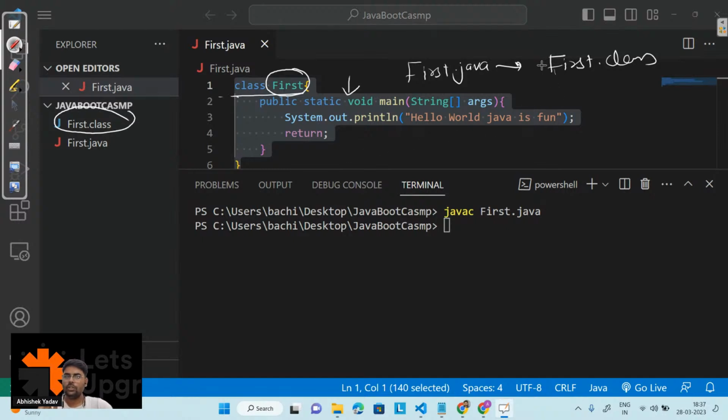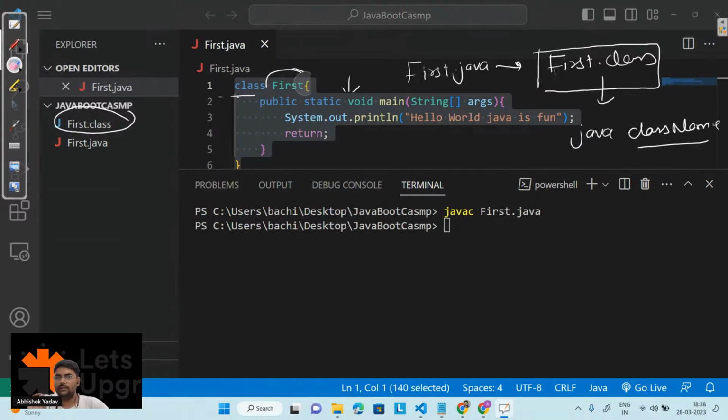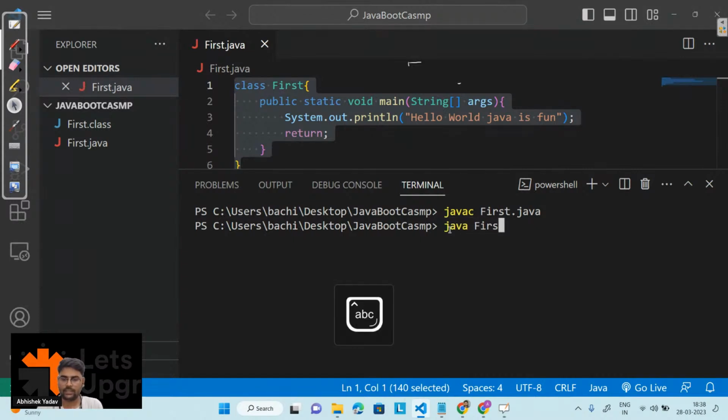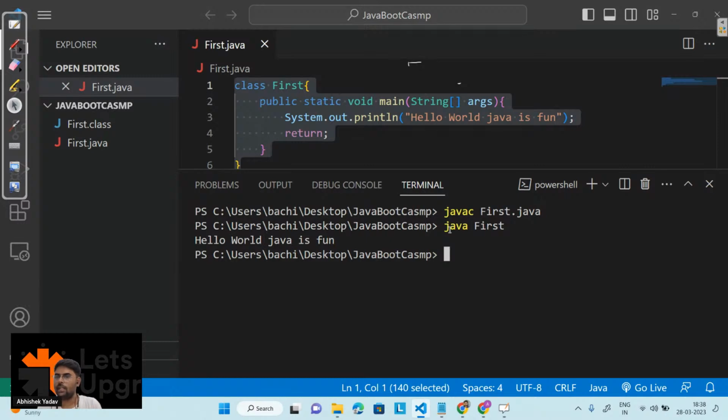Now you have to execute this first.class file. How will you do that? With the help of java, and after that you have to write the class name. Here the class name is first. So write java first, and you will see "Hello world, Java is fun" getting printed on the output screen.